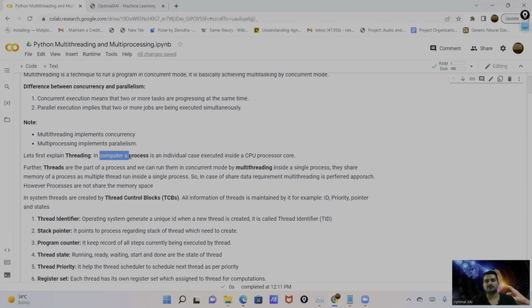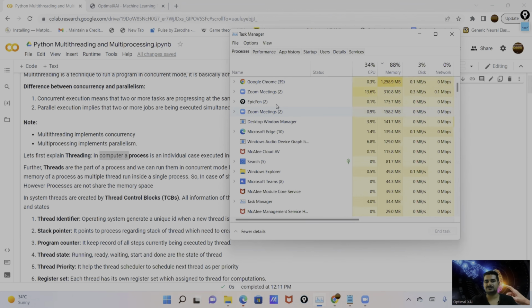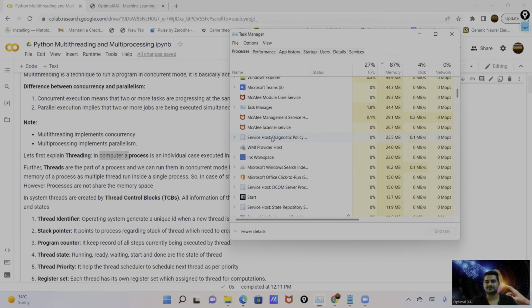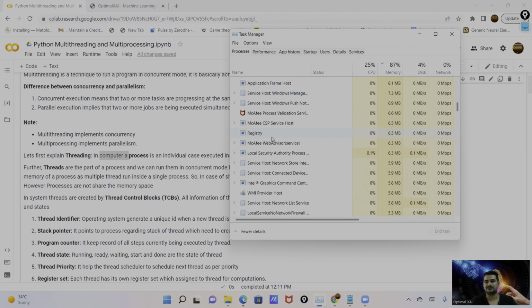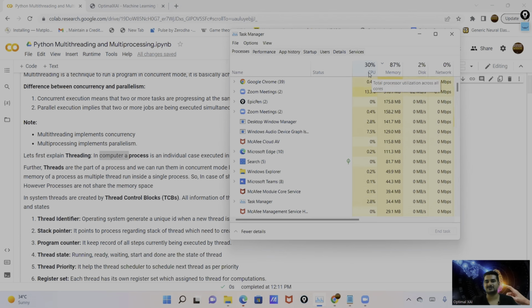So in a computer, we know the processes run on the computer, and each process runs on a separate CPU core under the operating system. This is at the operating system level. So let me show you here. This is my computer, this is my laptop, and you can see here these are the different processes, a number of processes running here. These processes are utilizing the CPU and memory. You can see here CPU, memory, utilized by each process.